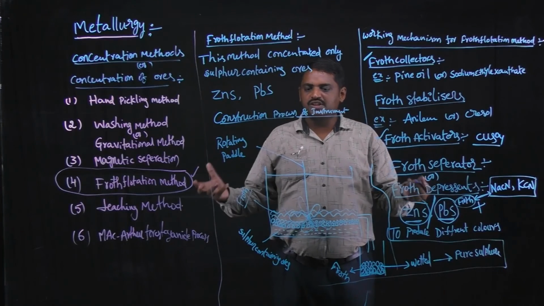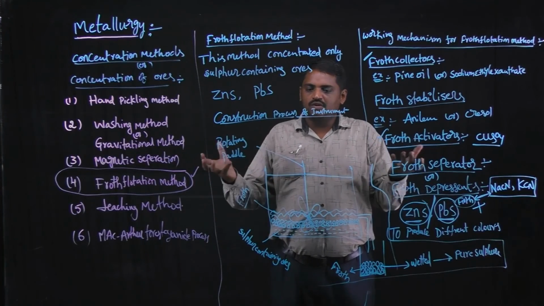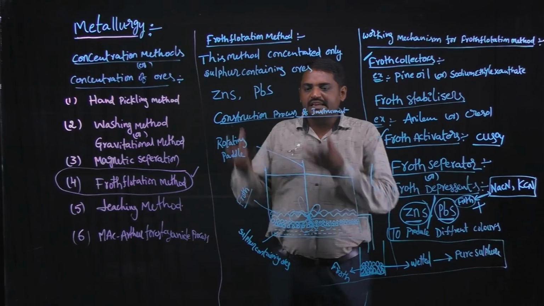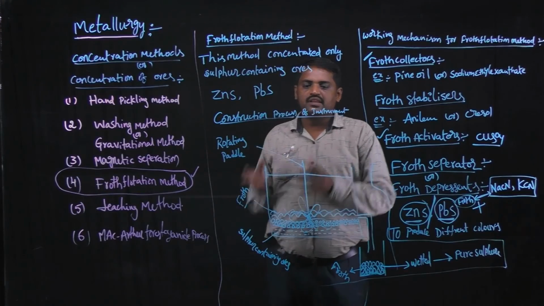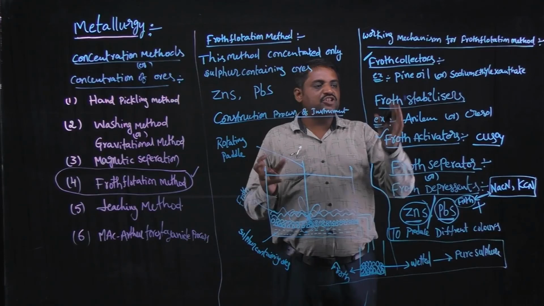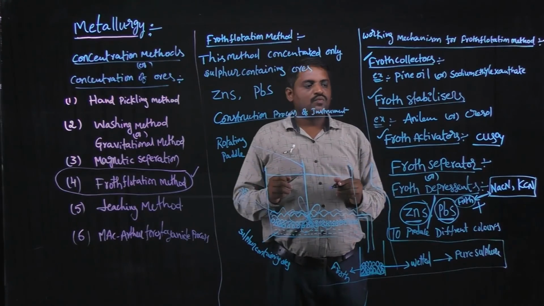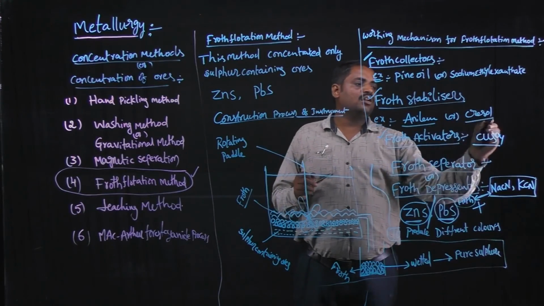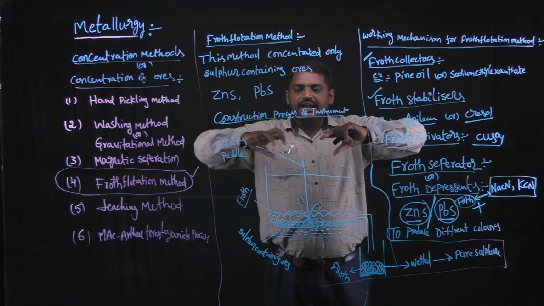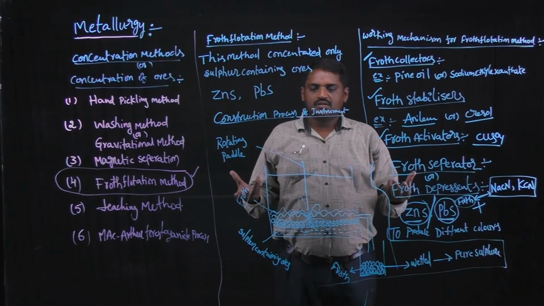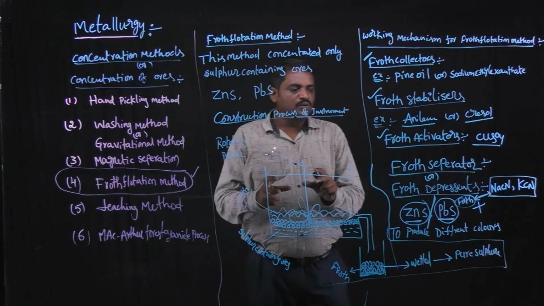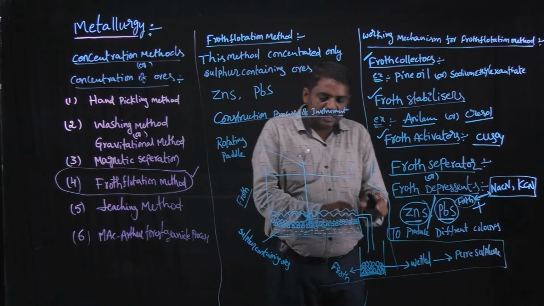Naturally, the resulting froth is unstable, so it easily collapses within a short time. In that situation, the froth is maintained with some stability by the addition of froth stabilizers like aniline or cresol. These components are known as froth stabilizers. The stable froth is separated into another beaker.